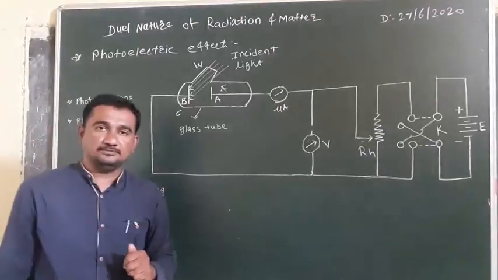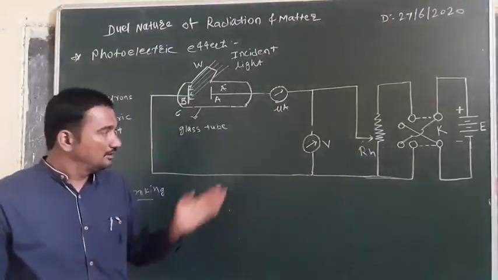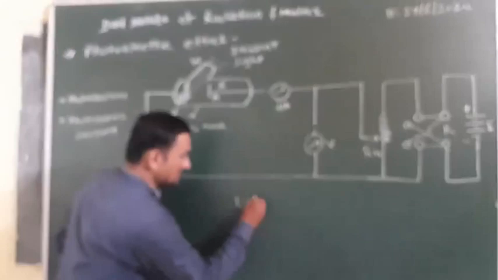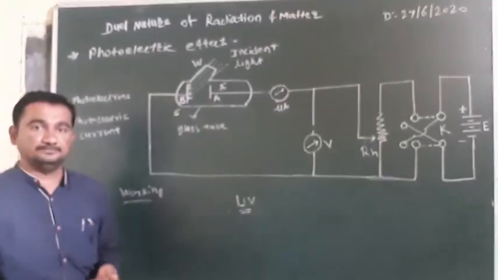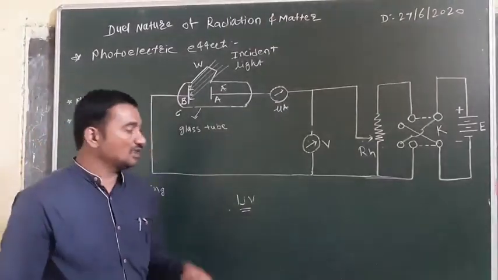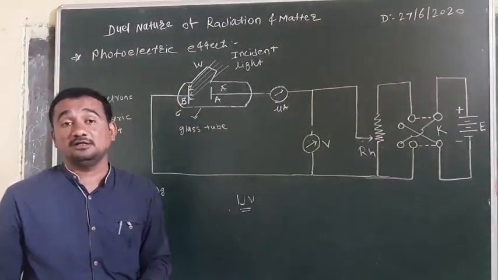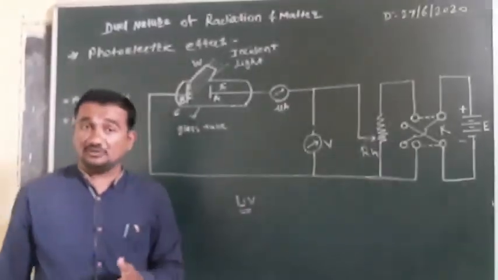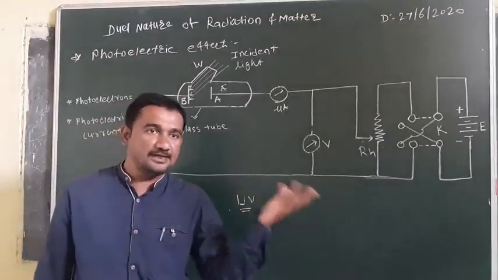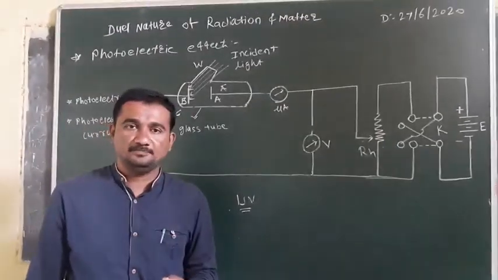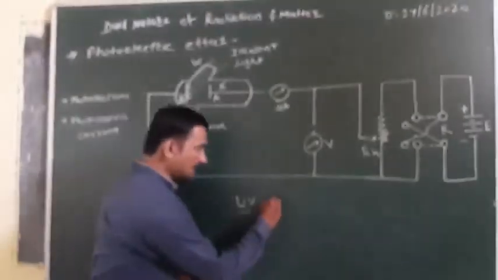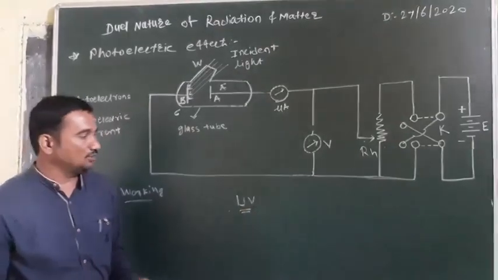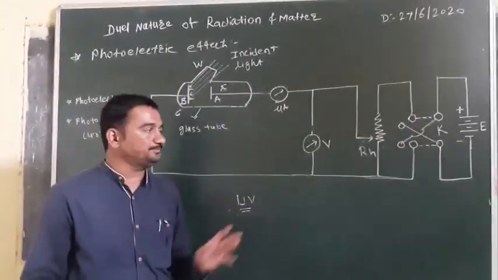In the last lecture we have seen that generally all the metals show the photoelectric effect in ultraviolet radiation. But alkali metals like sodium and potassium also show this effect in visible light. We already know what is meant by visible light: the light which we can see with our naked eyes. So alkali metals like sodium and potassium show this effect in ultraviolet light also.